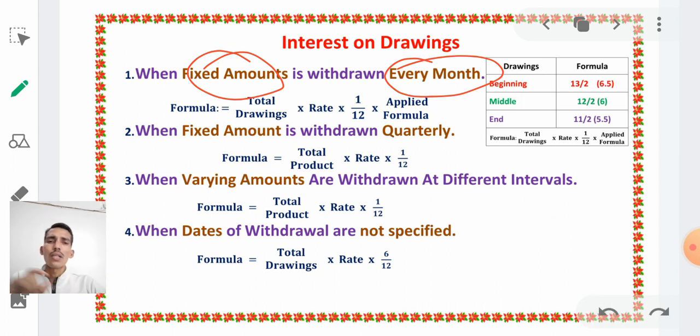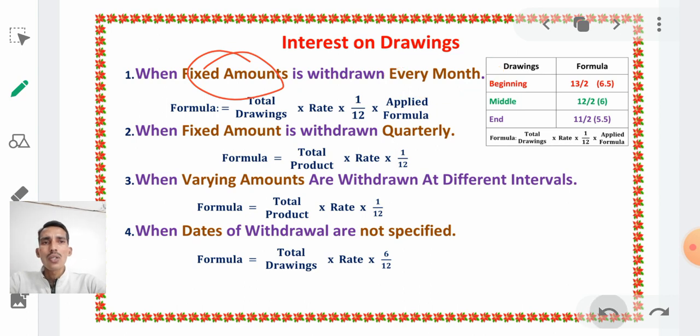If he has taken 2000 each month, he has taken 2000 for all 12 months. Therefore, a fixed amount means the same value.